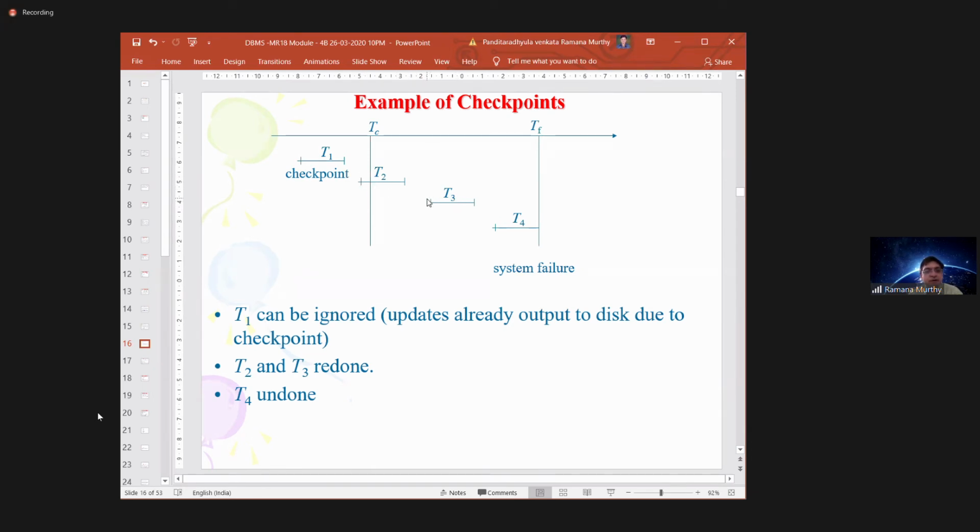Whether the start is before or after the checkpoint, since the commit is identified after the checkpoint, you need to redo the operations on T2 and T3. That means you need to once again copy all these modifications onto the database.